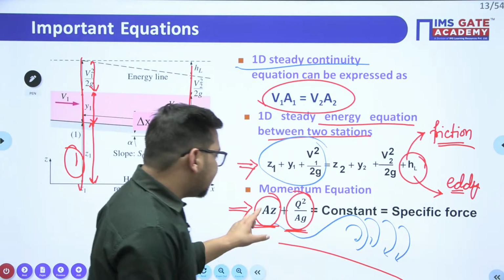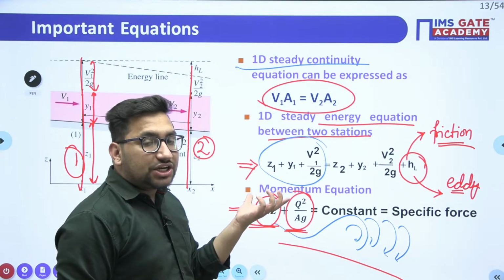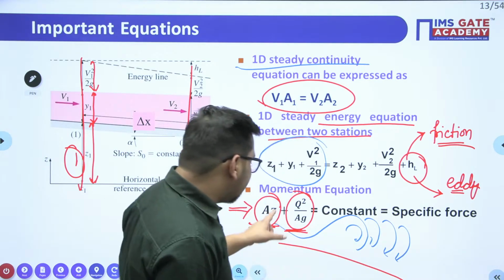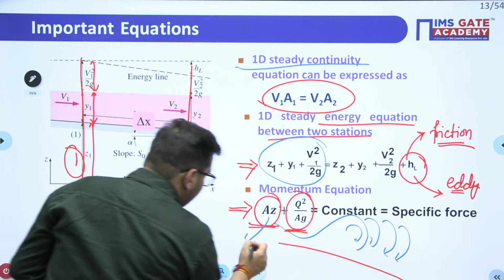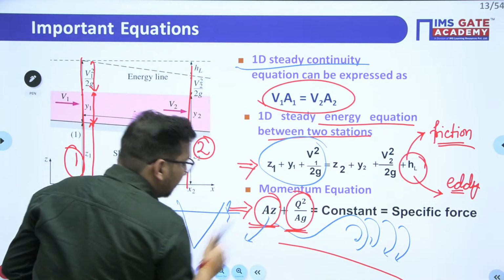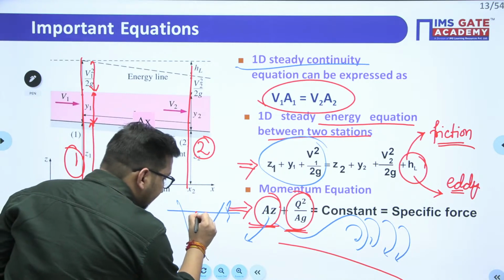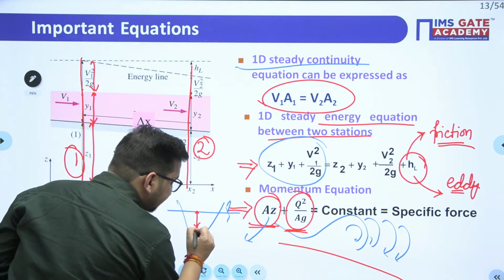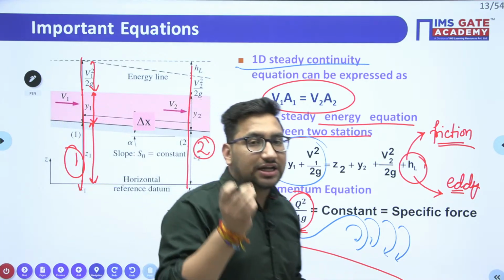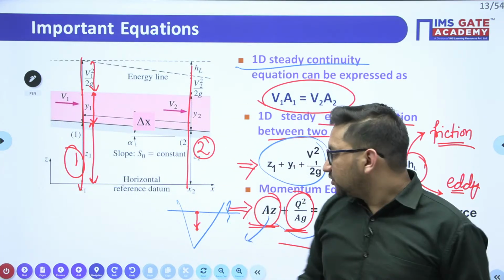Clear? What is this A? This is the area of cross section, or you can say the wetted area. What will be this Z value? Let's suppose this is a triangular channel. So this Z value is the distance of the CG of this particular area, the distance of the water area's centroid from the top surface. So this value is your Z bar.